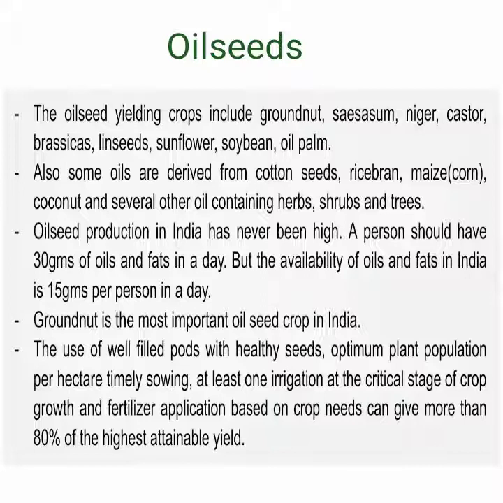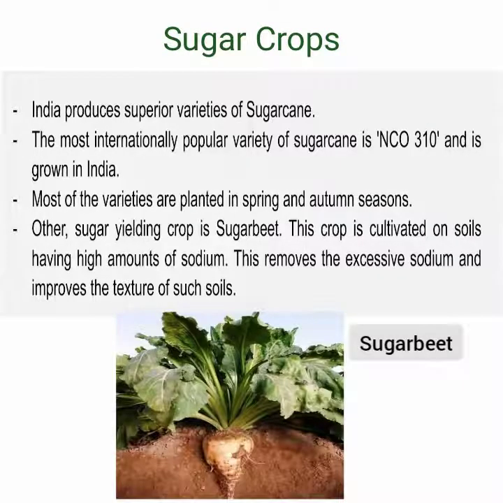The use of well-filled pods with healthy seeds, optimum plant population per hectare, timely sowing, at least one irrigation at the critical stage of crop growth and fertilizer application based on crop needs can give more than 80% of the highest attainable yield.